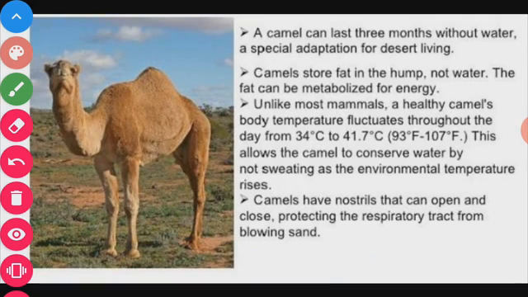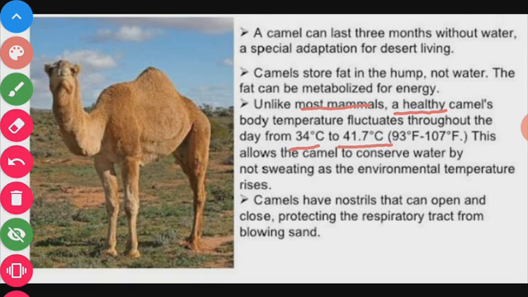Once again I am repeating it: a camel can last 3 months without water, a special adaptation for desert living. Second, a camel stores fat in its hump, not water. The fat can be metabolized for energy. Unlike most animals, a healthy camel's body temperature fluctuates throughout the day from 34 degrees centigrade to 41.7 degrees centigrade. This allows the camel to conserve water by not sweating.